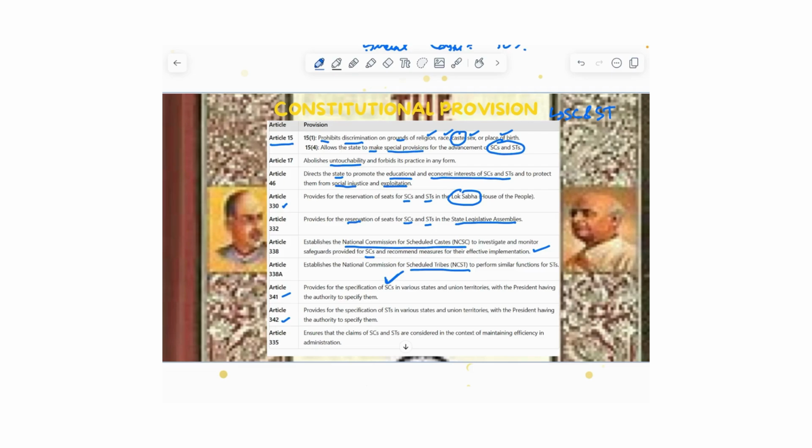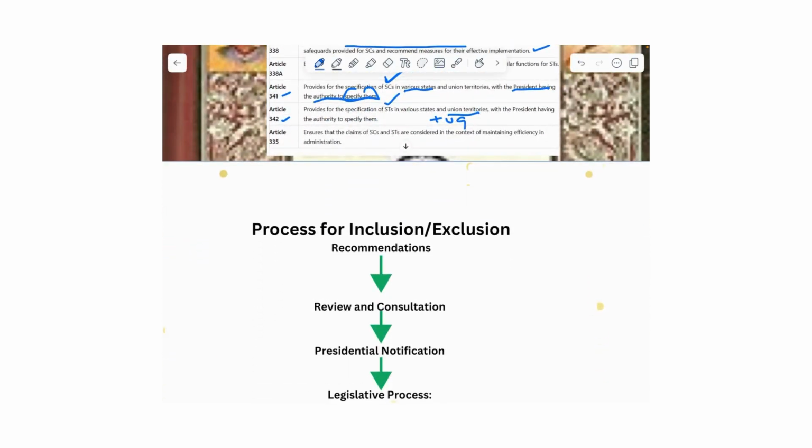And the most important information to remember here is that the President has the authority to specify the Scheduled Caste and the Scheduled Tribe of various states and union territories with recommendation from the union government. So the President has the authority to specify Scheduled Castes and Scheduled Tribes. So this fact becomes important. Now let us move to the process for inclusion and exclusion of Scheduled Castes and Scheduled Tribes.